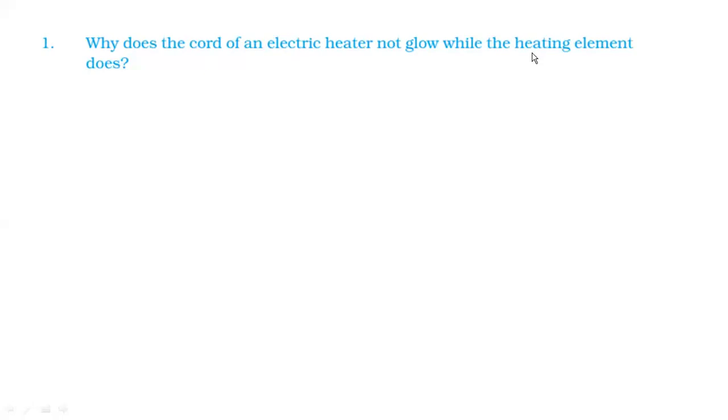Why does the cord of the electric heater not glow while the heating element does? Heating element means which one? That one, that machine. And this electric heater means what? That heater which you are using, suppose, for heating water. So we just want to know why it glows and why it doesn't.